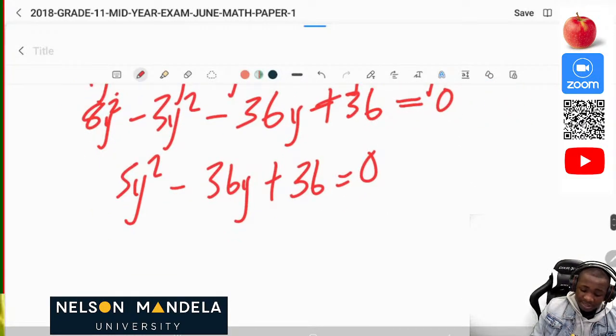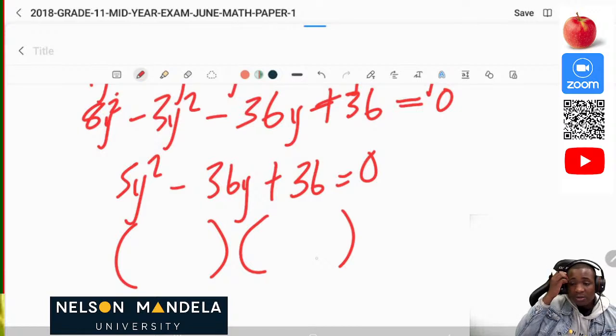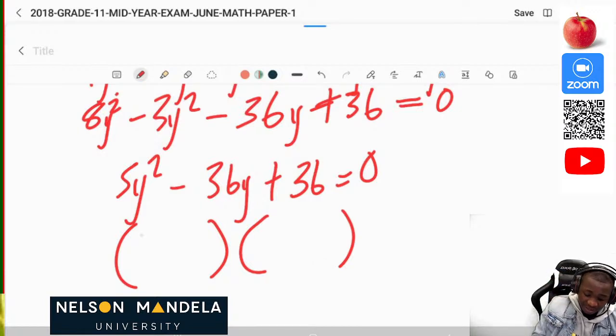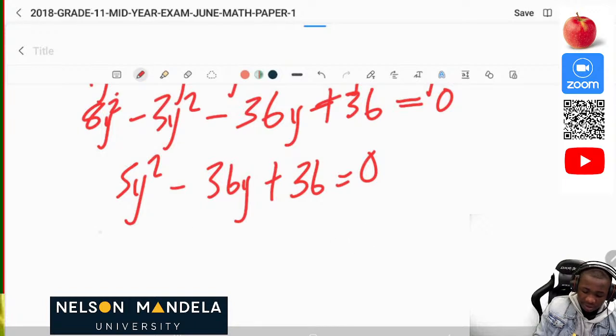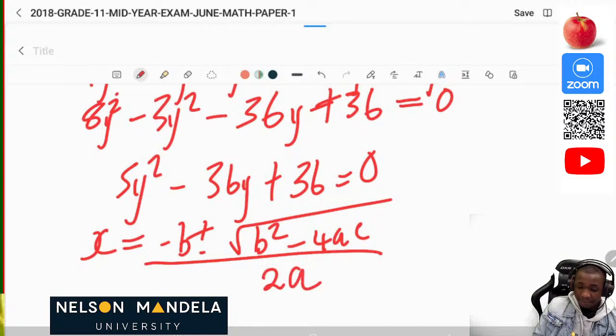Now, since it's big numbers like this, I always urge you, use your quadratic formula so that you can get the 2 y values, or you can find factors. If you are like me, you can see the factors here, but let me just use the quadratic formula so that everyone is safe. The quadratic formula says that x is equal to negative b plus or minus square root of b squared minus 4ac, all divided by 2a.